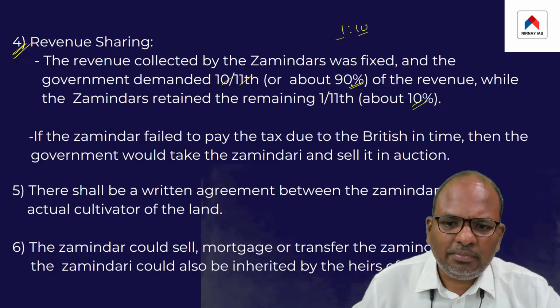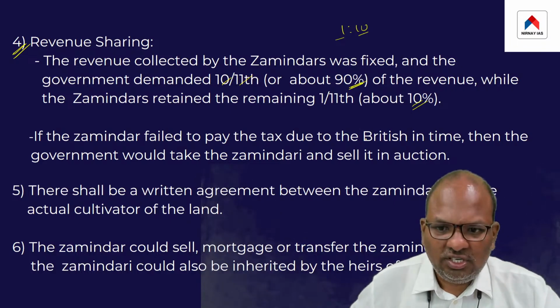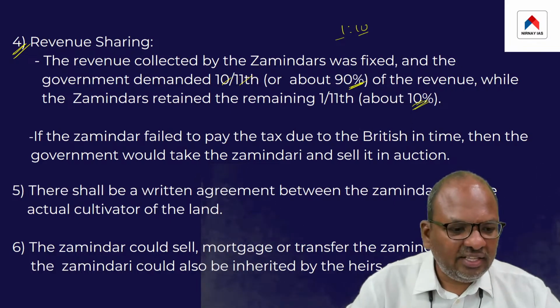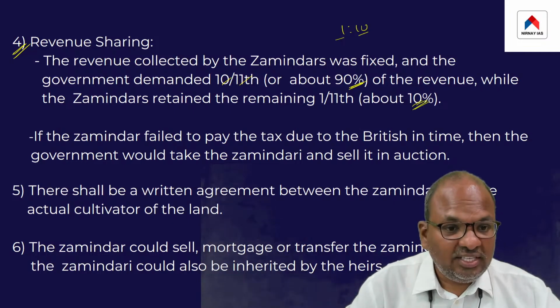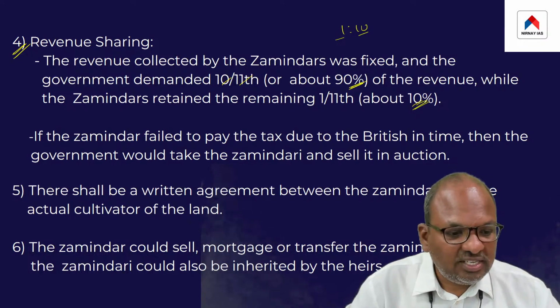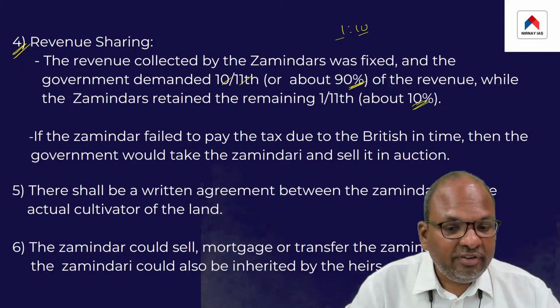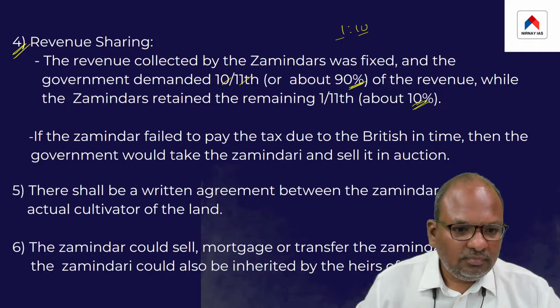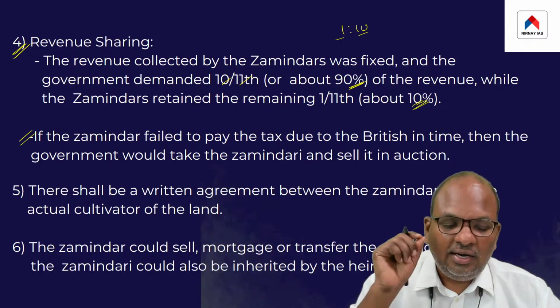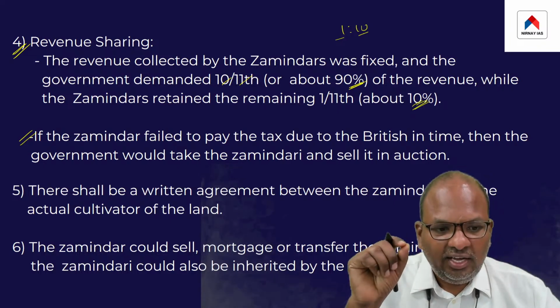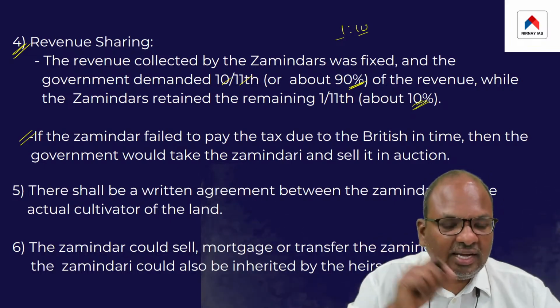That is, about 90% had to be deposited with the British, and 10% could be retained by the zamindar. The zamindar had to compulsorily deposit this amount at a specified time period.